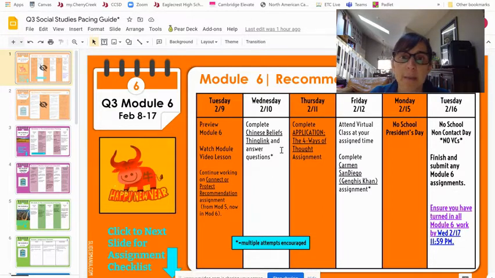On Wednesday, complete the ThingLink about Chinese beliefs and answer the questions about it. Thursday, you have an application assignment, and I'll show you that when we go to the module. But application assignment means that this is a really important one where you're bringing all your pieces together and this is how you're showing your knowledge. So it's really important that you make sure to do these application assignments. That one is about 4 ways of thought.